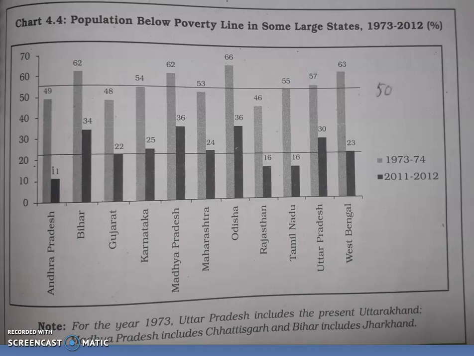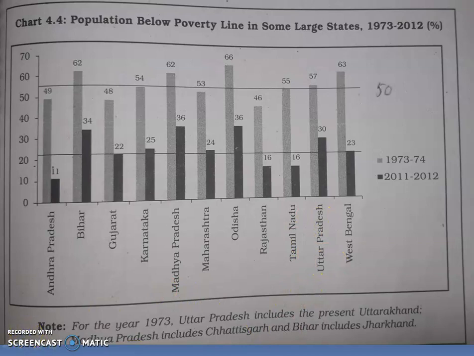This figure also reveals that 6 states, that means Tamil Nadu, Uttar Pradesh, Bihar, Madhya Pradesh, West Bengal and Orissa, contained a large number of poor in 1973-74. Then during 1973 to 2012, many Indian states reduced the poverty level to a considerable extent.